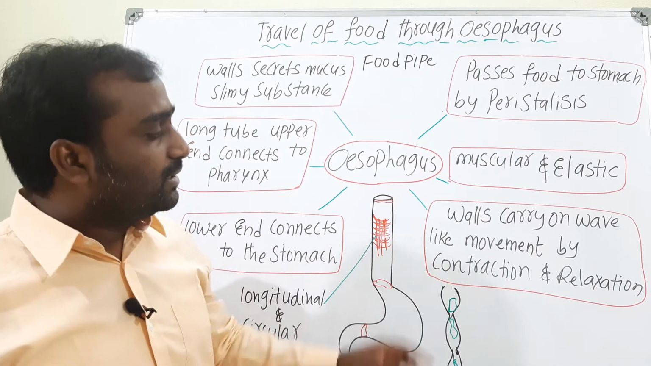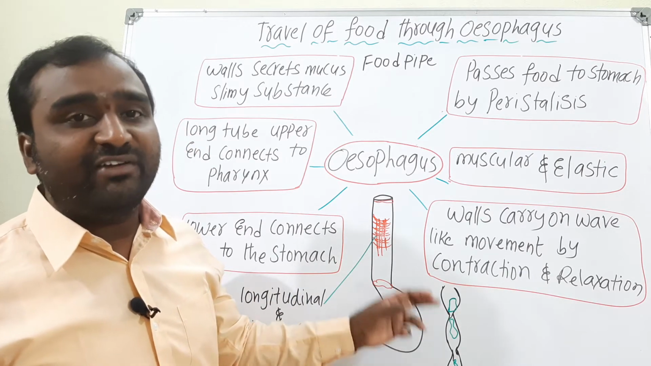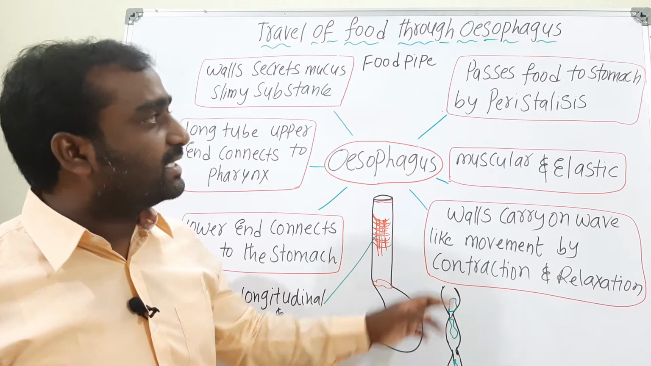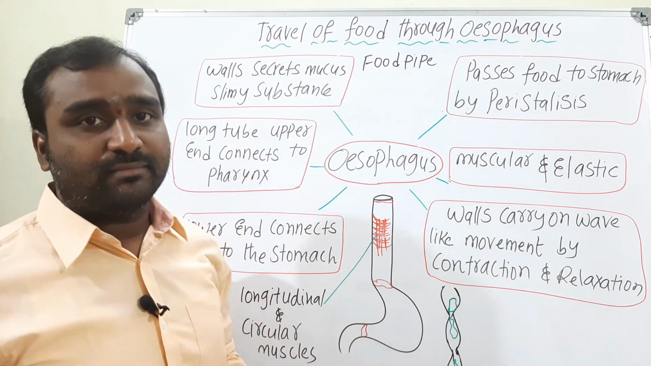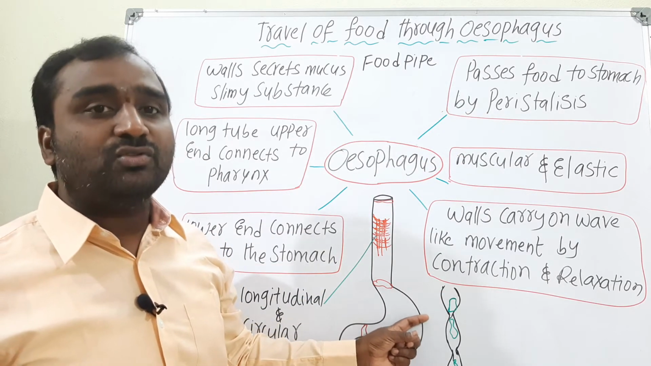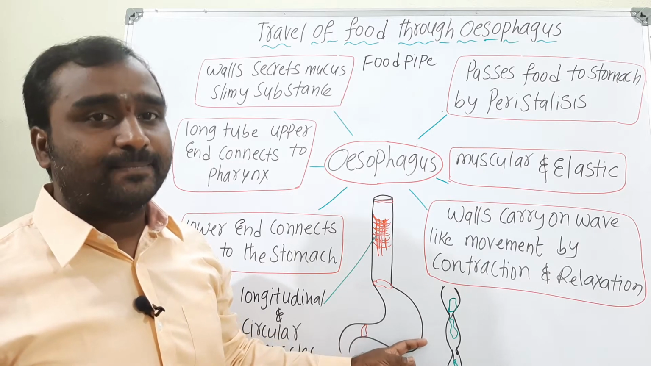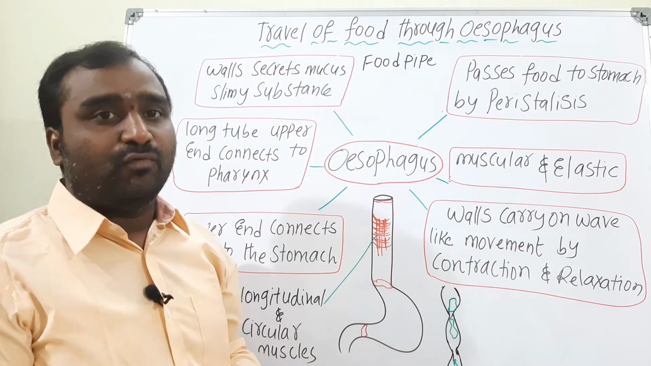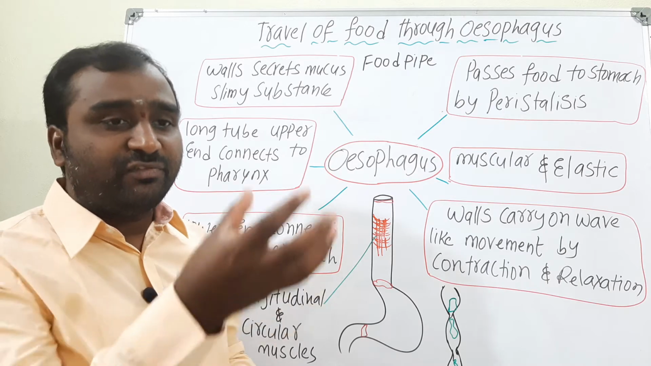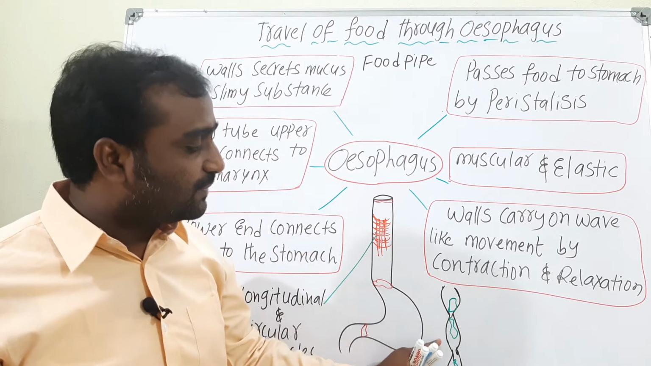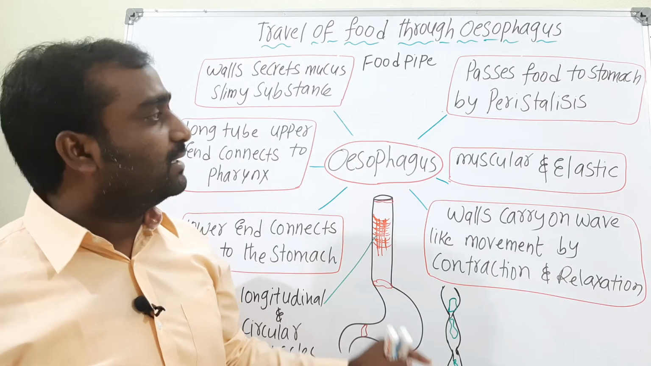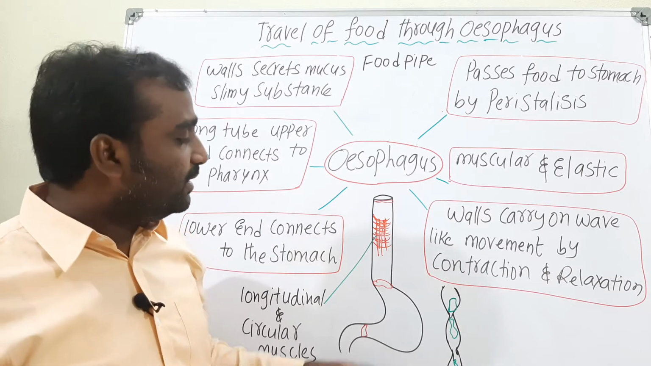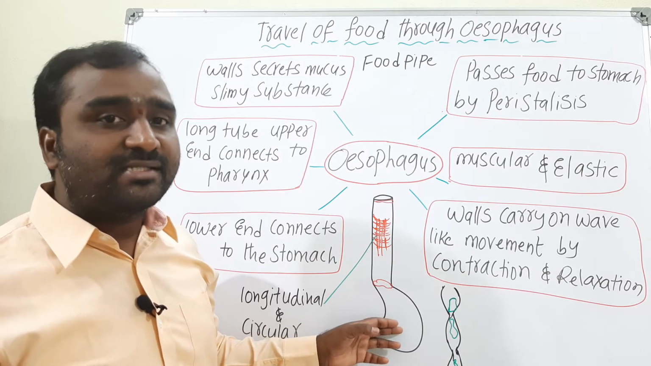How does it happen? That movement is in wave-like movements, and such movements are called peristalsis. Whatever wave-like movements pass through the esophagus are called peristalsis. Why? Because the entire esophagus is muscular and elastic, so while the food is passed, it contracts and relaxes. In this manner, the movement of food takes place, and that is called peristalsis. Afterwards, the food enters into the stomach.